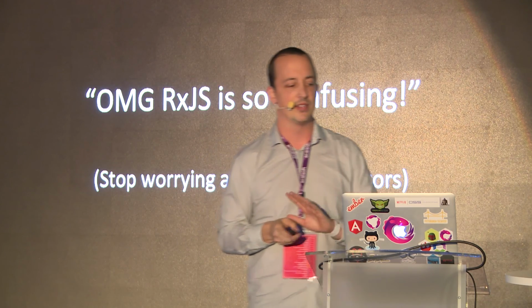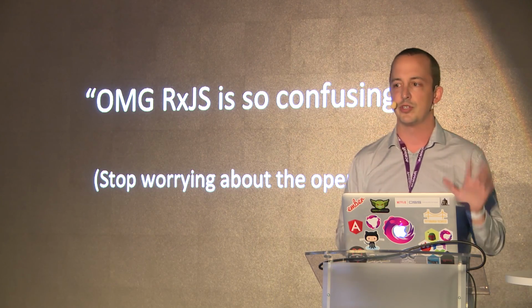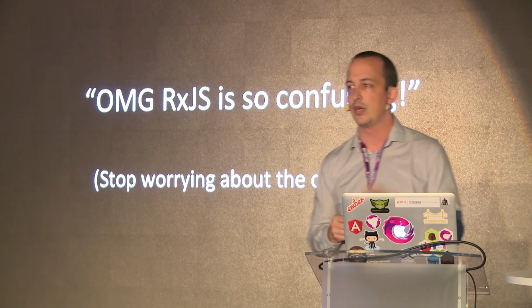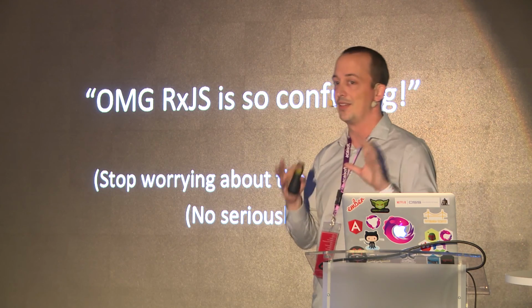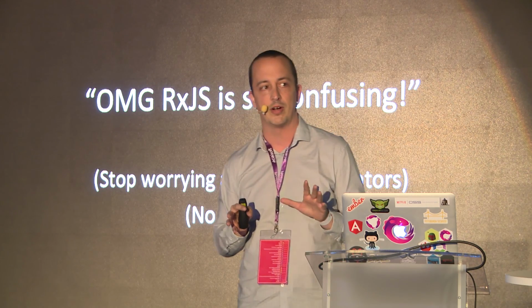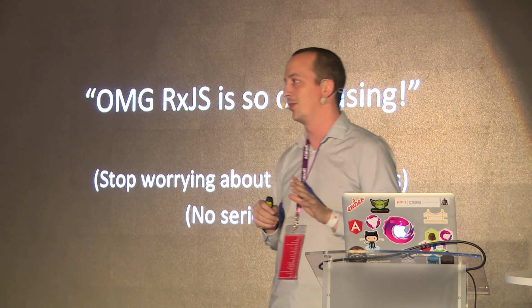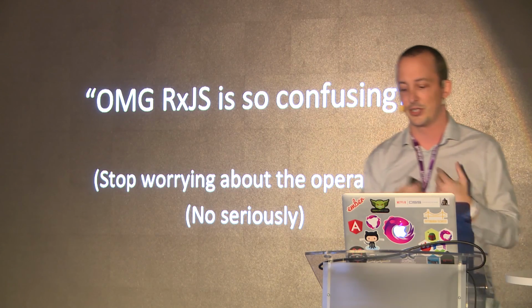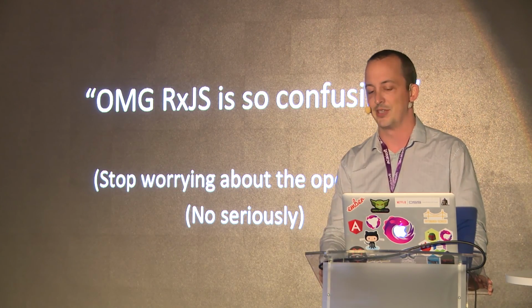If you're new to it and you find these things confusing, by all means go hit the documentation, but when you're just starting to use it yourself, stop worrying about all of the operators. You can worry about maybe just a few of them, and I really mean it. Seriously, stop worrying. The operators are the most powerful part of RxJS, but don't freak out because there's 60 of them, okay? You're probably not going to use all of them. I haven't used all 60 of them, honestly, in production code. They all exist for a reason, but I haven't hit all of those reasons yet.